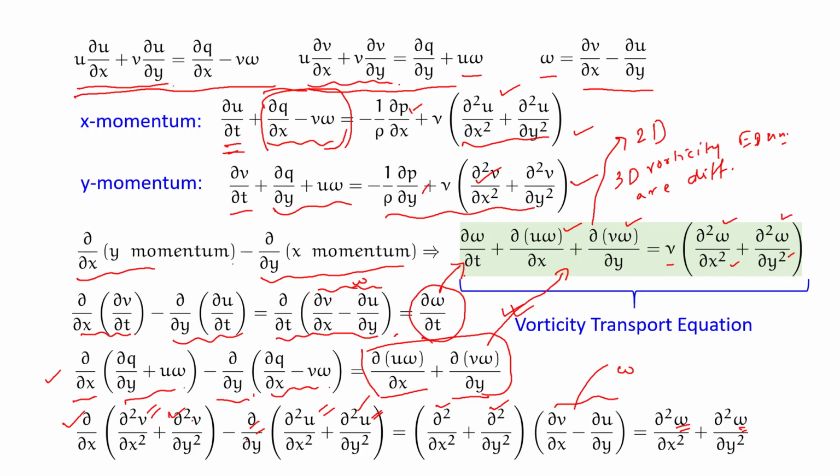2D vorticity is simply a scalar equation, but in 3D vorticity we will have all non-zero components, and we will have vector equations of vorticity. There will also be additional terms, so it is slightly more complicated. We will not talk about it now, not in this course.